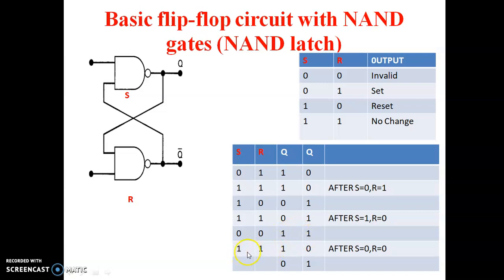Next, when we give 1, 1 it is not able to store the previous value. With 1, 0 you get 1, 0 or 0, 1, not 1, 1. That's why S equal to 0, R equal to 0 acts as an invalid state. When you give 1, 1, it's not able to store 1, 1. That's why 0, 0 is an invalid state.